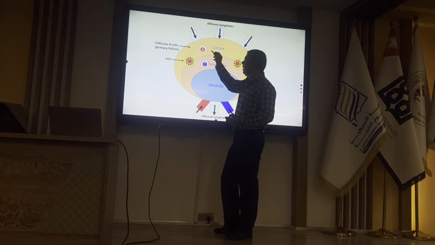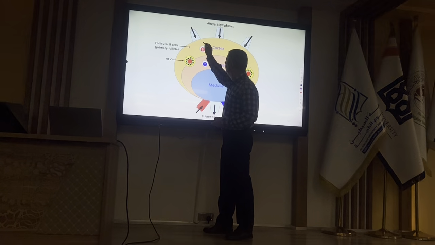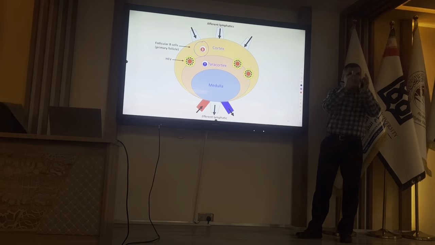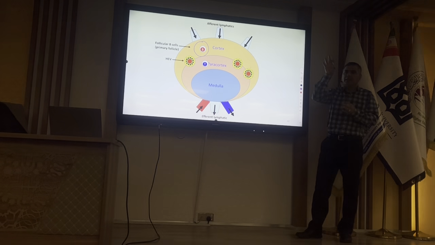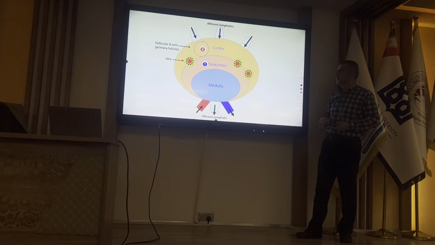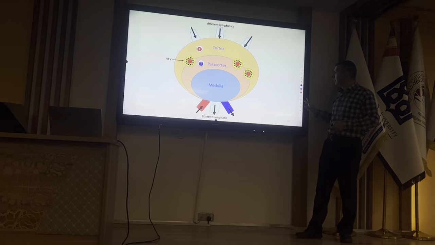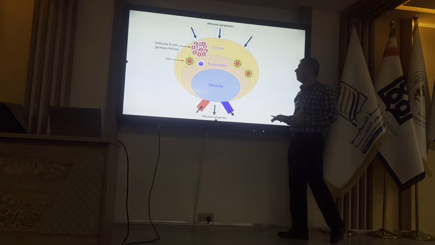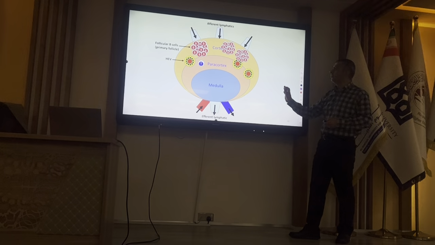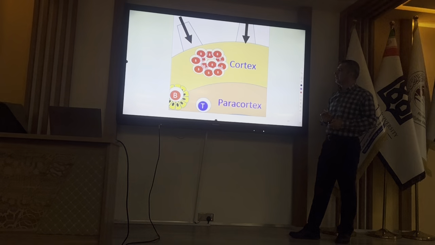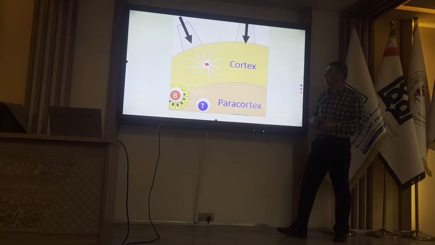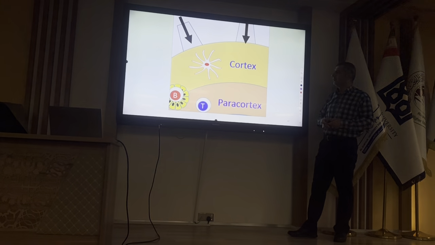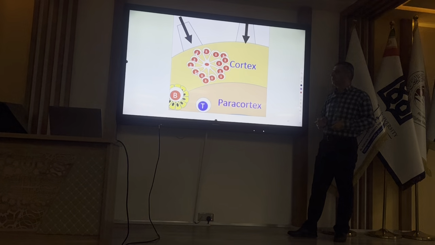B cells are located in the follicles of the cortex. A follicle, as I told you, is a dense population of B cells in the secondary lymphoid organs. So we have B cells, T cells, and a population of B cells in the follicle. We have several follicles in the cortex. Here is the cortex, and T cells are in the paracortex. We have a specific kind of dendritic cell that B cells are around.